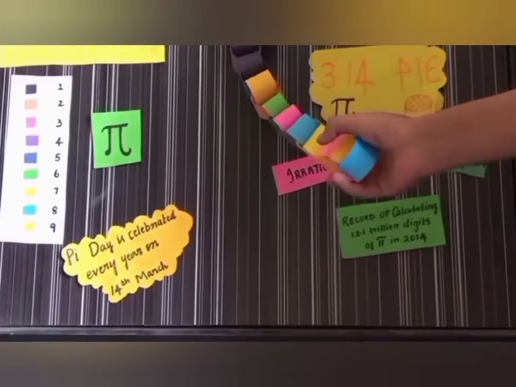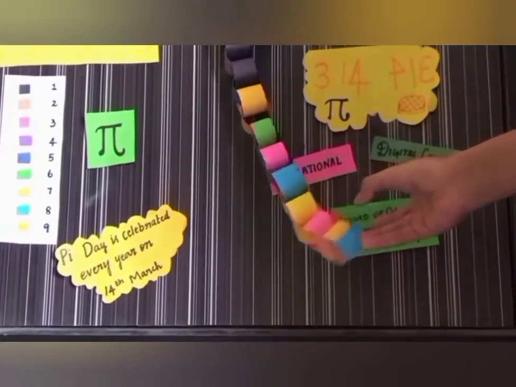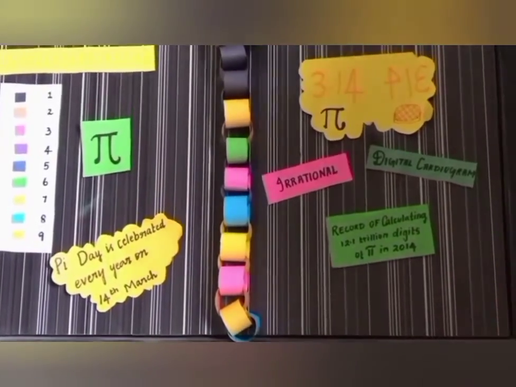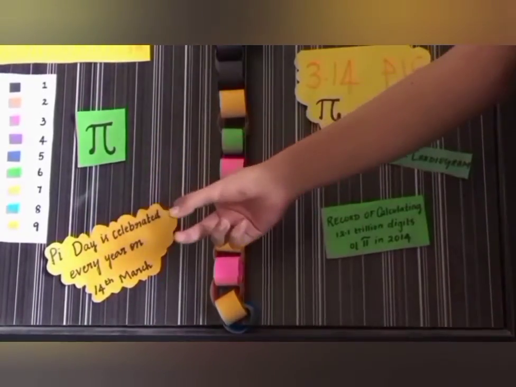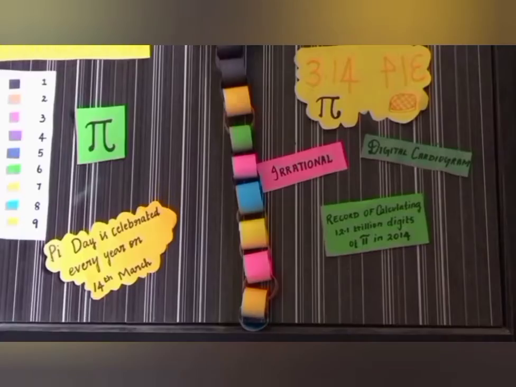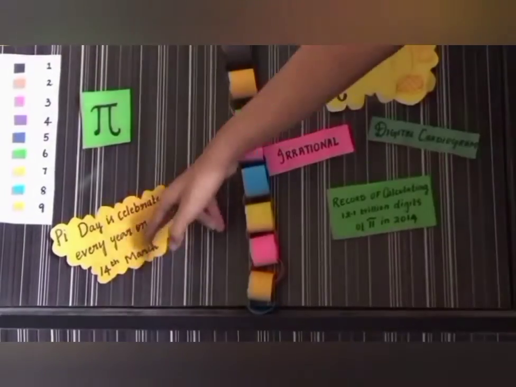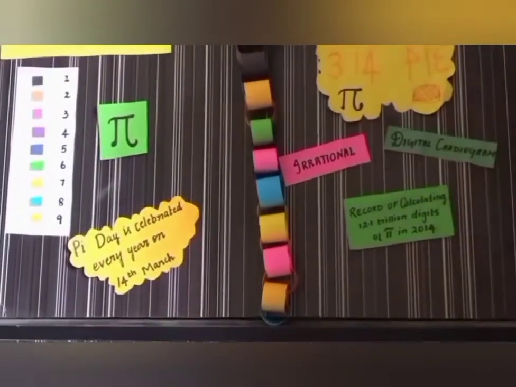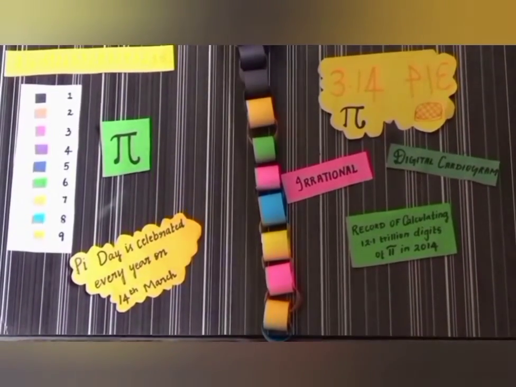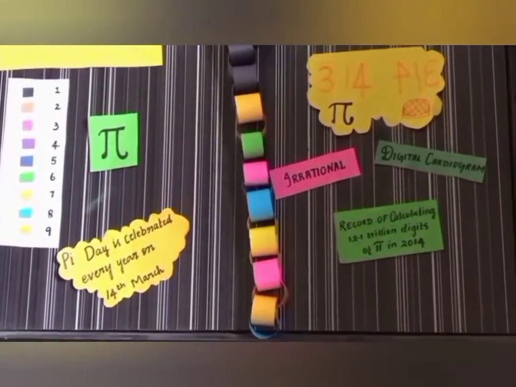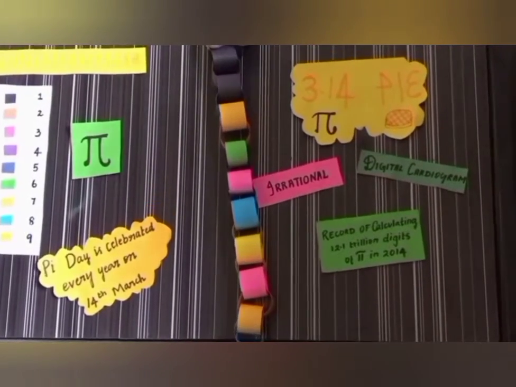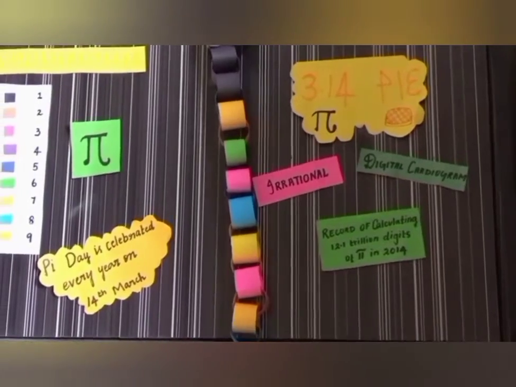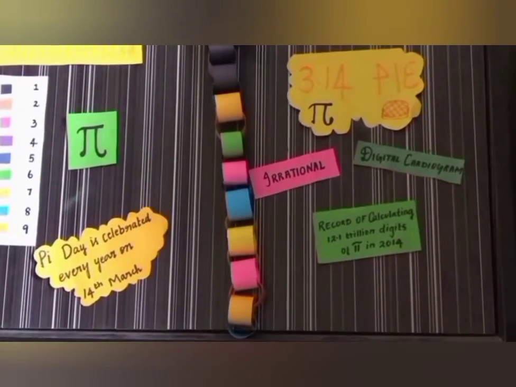And also, there is something called Pi Day, which is celebrated every year on 14th of March. The reason it is celebrated on 14th of March is that March being the third month of the year, 14th of March represents the approximate value of pi, that is 3.14. And this also happens to be the birthday of one of the most well-known geniuses of the world, Albert Einstein. So in this video, let's learn more about this mathematical constant.